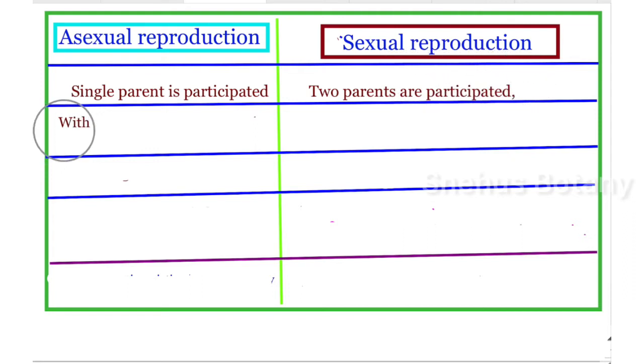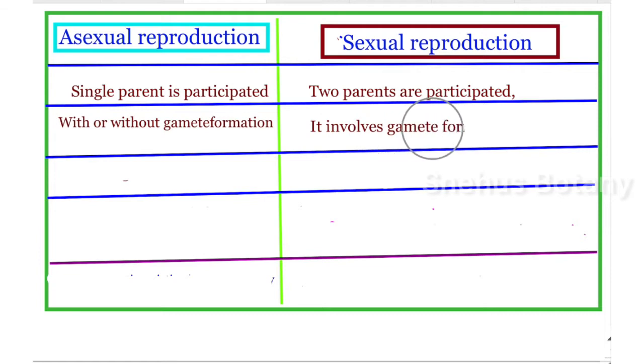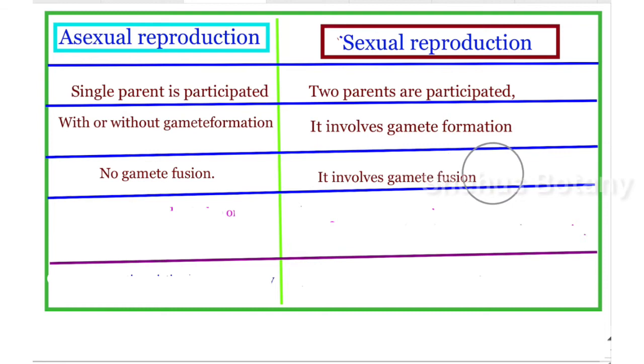In asexual reproduction, I told you there are no gametes, but in some cases there will be gametes but no fusion. So it is with or without gamete formation. In sexual reproduction, it involves gamete formation. In asexual reproduction, there is never gamete fusion, but in sexual reproduction, it involves the fusion of gametes.